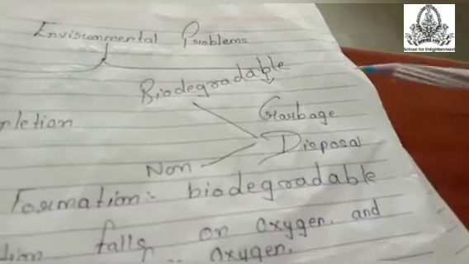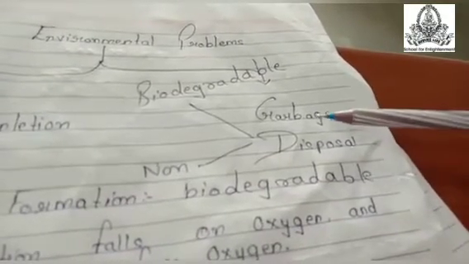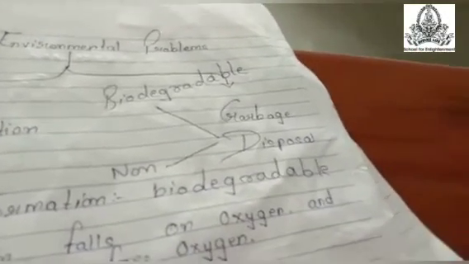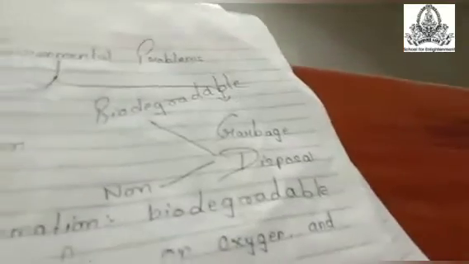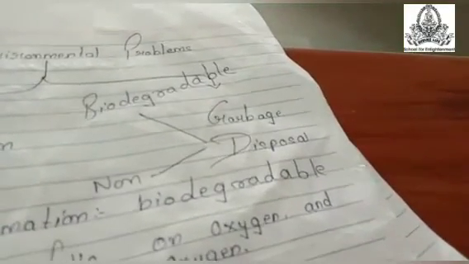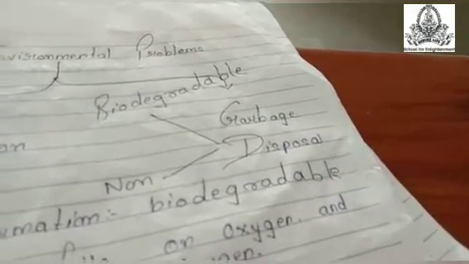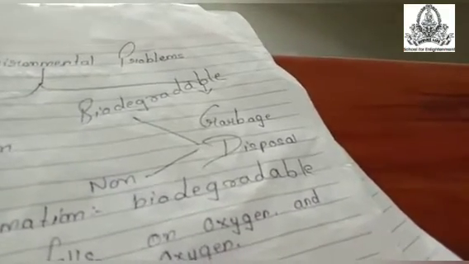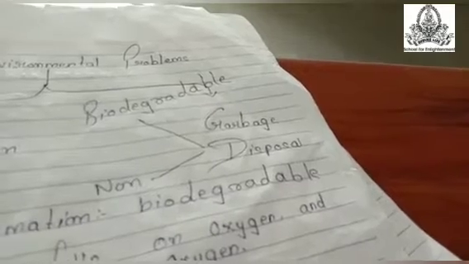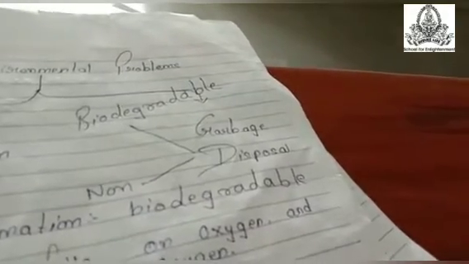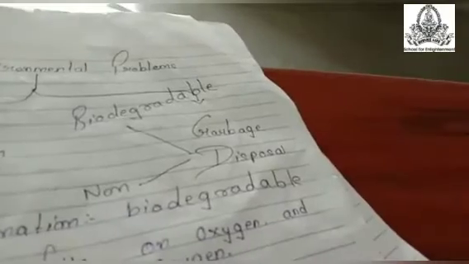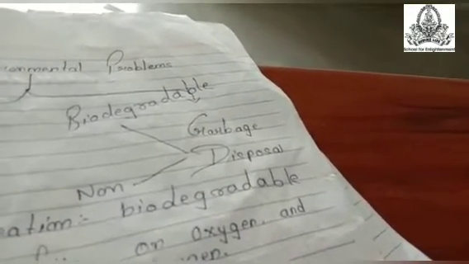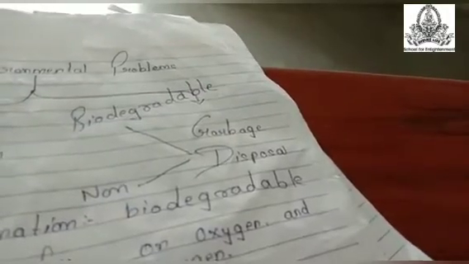So we have found a few methods by which we can dispose of the garbage. The first is recycle. Second is reuse. Third is reduction. Fourth is landfill. The fifth is composting. Recycle, using old things again and again in a new way. Reuse, if you are not using it, give it to somebody else. That is said to be reuse. Reduce, for example, electricity. Reduce the usage of electricity.